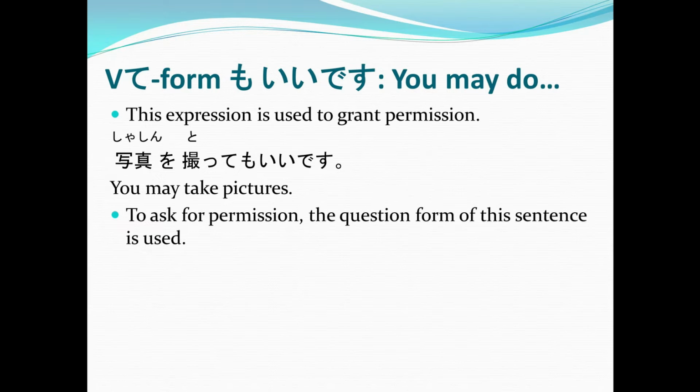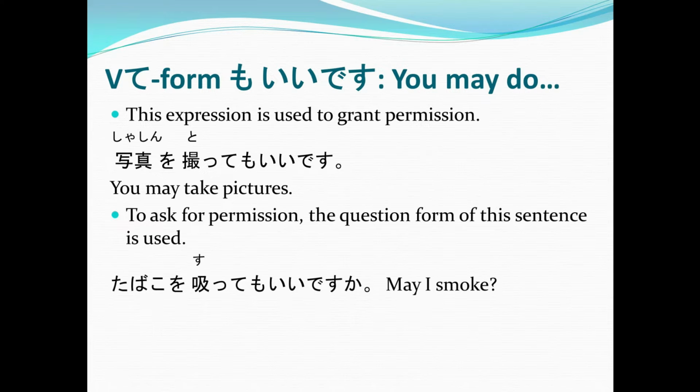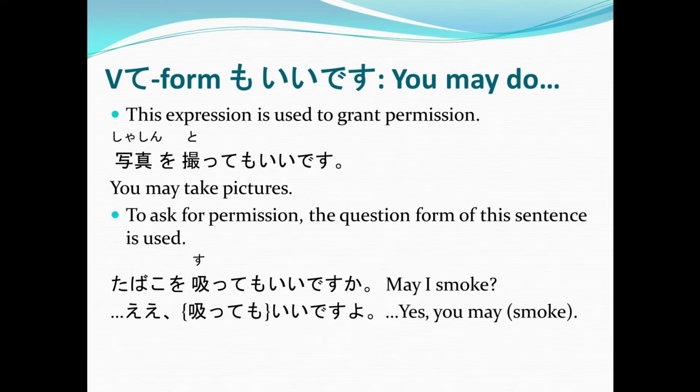Now, to ask for permission, the question form for this sentence is used. Tabako sutte mo ii desu ka? Again, tabako sutte mo ii desu ka? Or may I smoke? And then if you want to give permission for them to smoke, you can answer by using this sentence pattern.